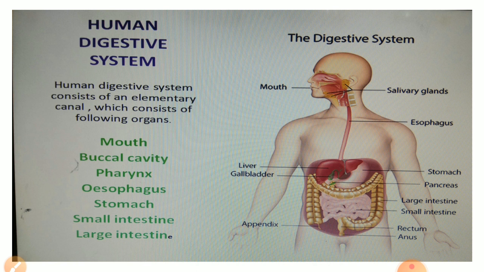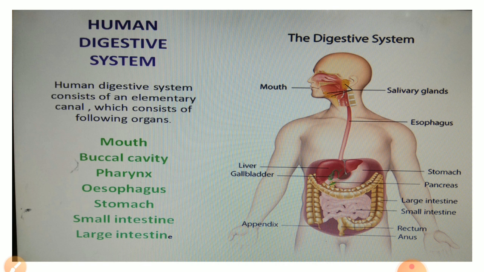The human digestive system mainly consists of the alimentary canal and its associated glands. So we can study the human digestive system in two parts. First, the alimentary canal, and second, the associated glands like salivary glands, liver, pancreas, etc. The human alimentary canal is basically a long tube extending from the mouth to the anus. It is about 9 meters long. The alimentary canal comprises the following parts. You can see in the slide: mouth, buccal cavity, pharynx, esophagus, stomach, small intestine, and large intestine.